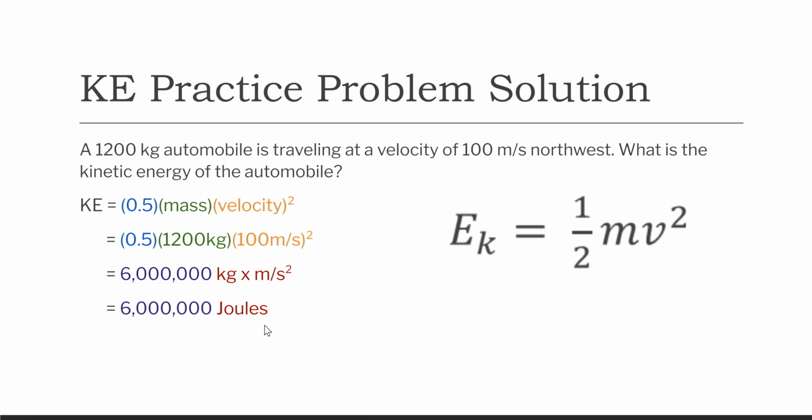You can put it in a couple of different ways. You should get the same answer if you say 0.5 times 1200 times, you can either say 100 times 100, yes, you can say 100 times 100, Leo, you absolutely can, or if you know how to use the square button, you could also say 100 squared. Either way, you should get the same answer. Okay? Look, I'm sorry? You said?